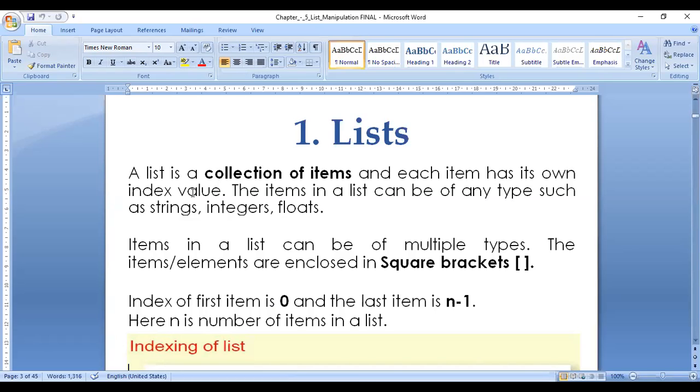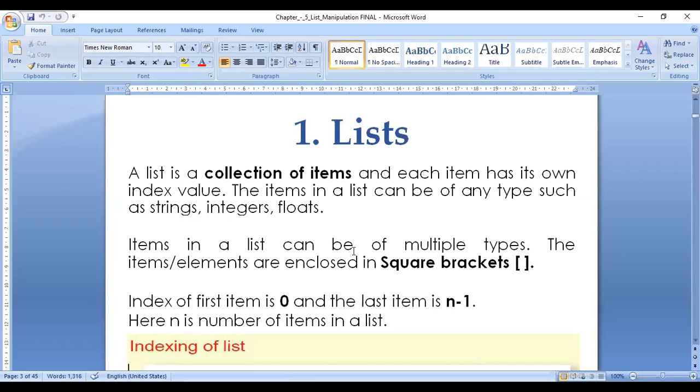Each element has its index value, and the items in a list can be of any type, such as string, integer, or float. In one variable you can declare multiple data types.